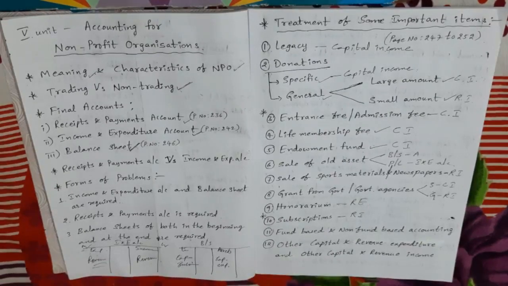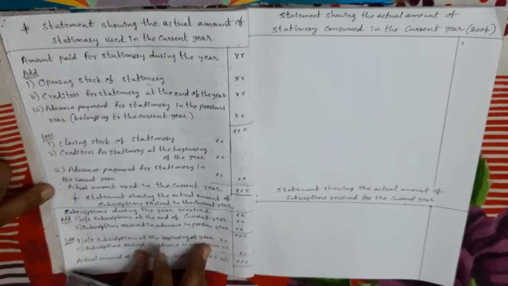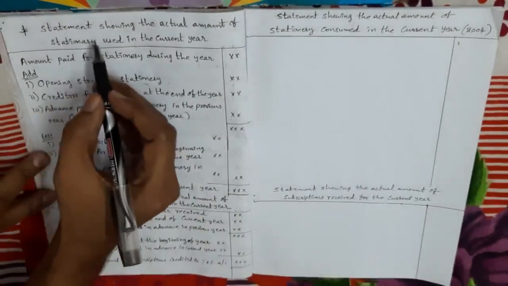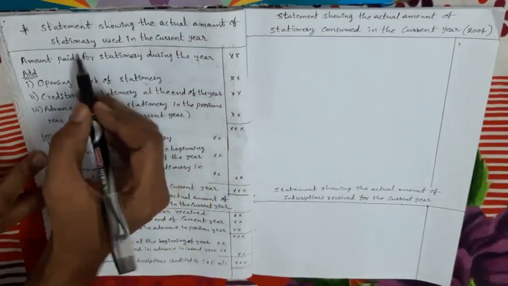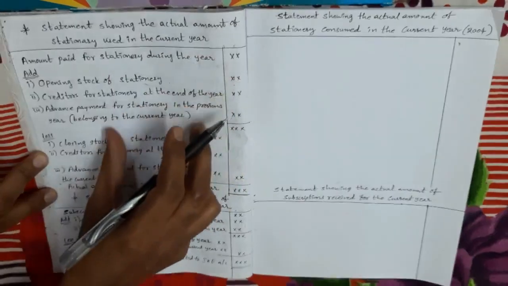One must be aware of these points, thorough with these points, to understand the problems. Next, here I am going to explain two different short problems which are very important for 4 marks. See, the first statement, showing the actual amount of stationery used in the current year. So my dears, this is a very important pro forma.